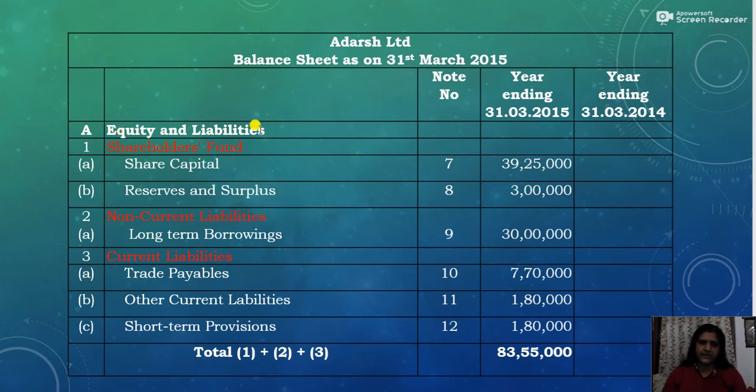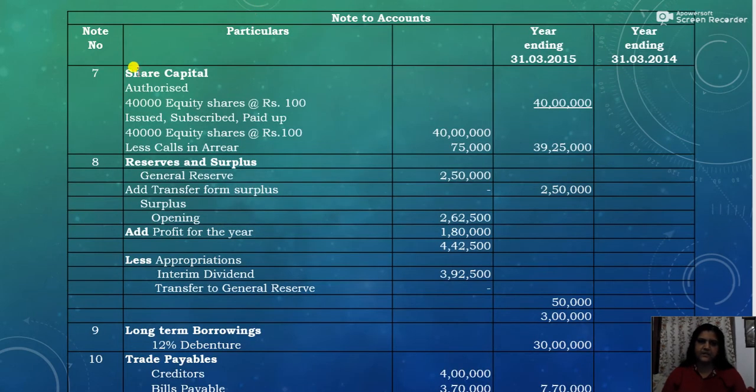So start with equity and liabilities. Under equity and liabilities, the first item is shareholders' funds. Under shareholders' funds there come share capital and reserves and surplus. Here the share capital has note number 7 and reserves and surplus note number 8. Now we will see the notes to accounts. This is note number 7, which relates to share capital.